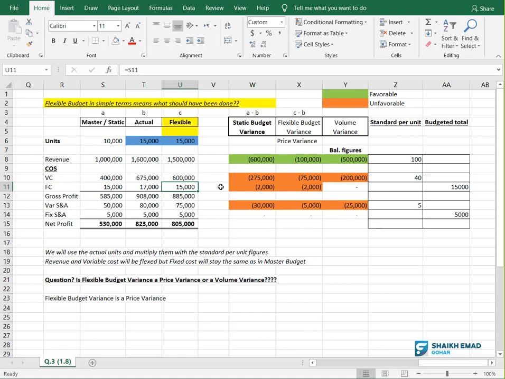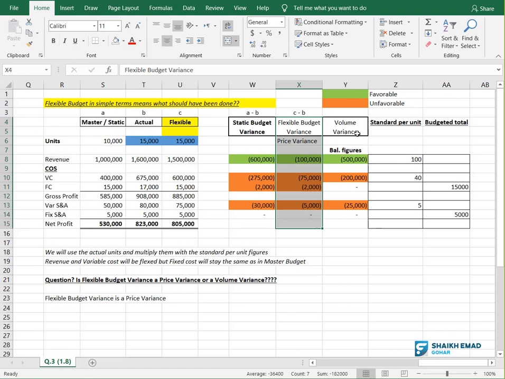Moving on, you know very well how to flex this. We will flex variable selling and admin. How we will flex? 15,000 into 5, this is my answer. But we will not flex this, so I took it from the master budget as it is. These three columns should be okay with everyone now. If these three columns are okay, please write yes in the chat box. And this also should be okay. This one I already explained: this is the difference between A and B, and this is the difference between B and C.